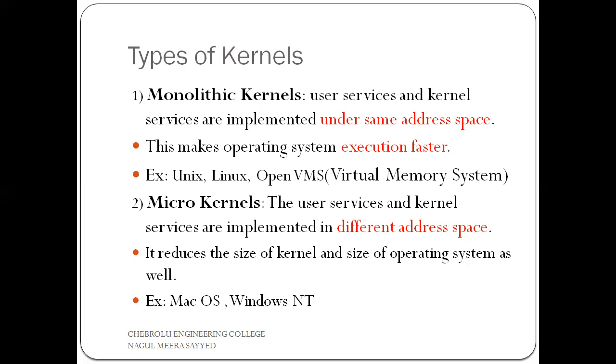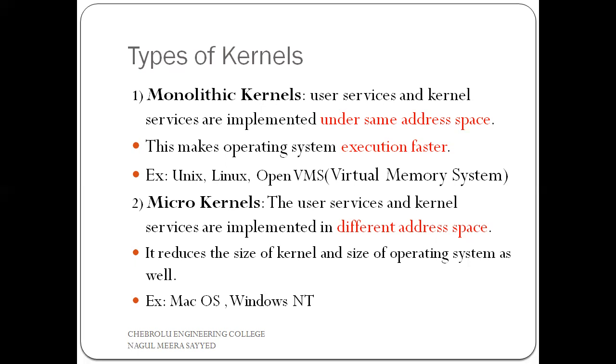Which operating systems use this microkernel? For example, all types of Microsoft Windows, whether Windows 98, XP, or 7, use microkernels. Also Apple's operating system, Mac OS, the Macintosh operating system.